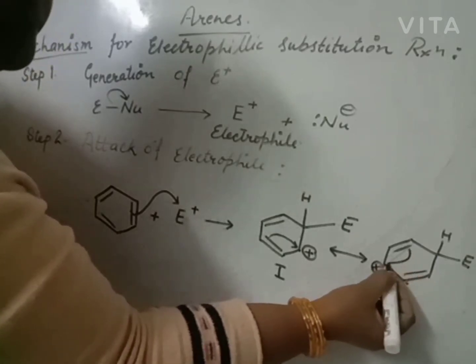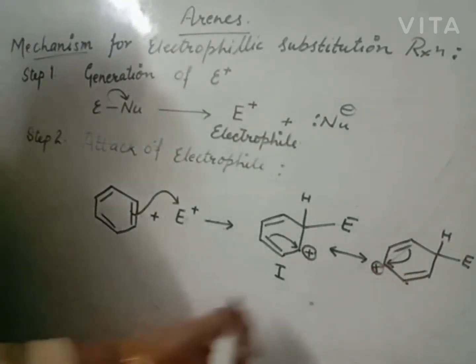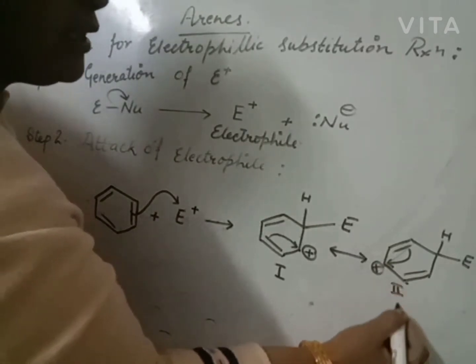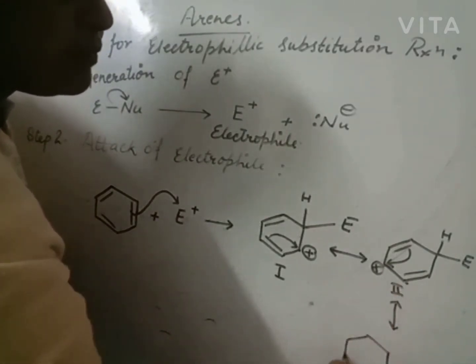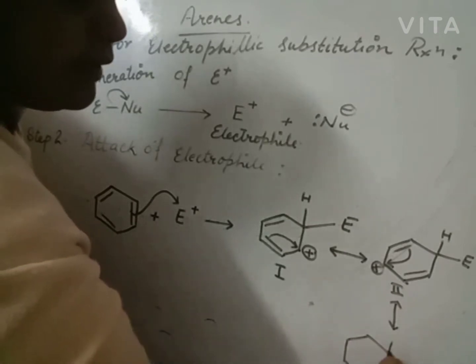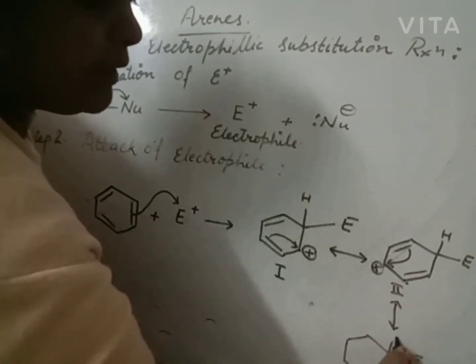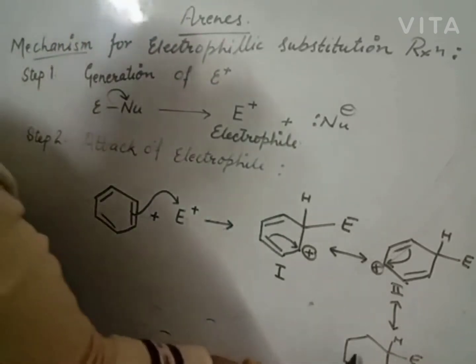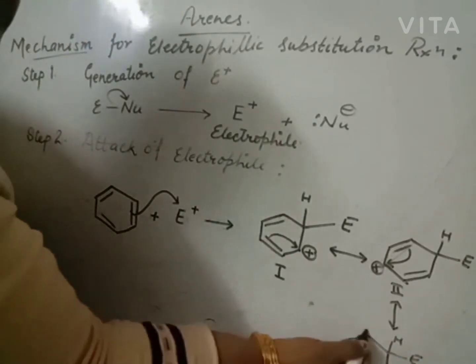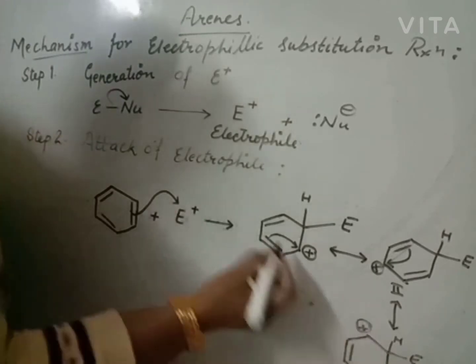Now this pi bond shifts towards the positively charged carbon, and we have the third resonating structure, that is, the sp3 hybridized carbon remains as it is. This pi bond remains intact. The pi bond shifts toward this carbon, so this carbon remains positive.